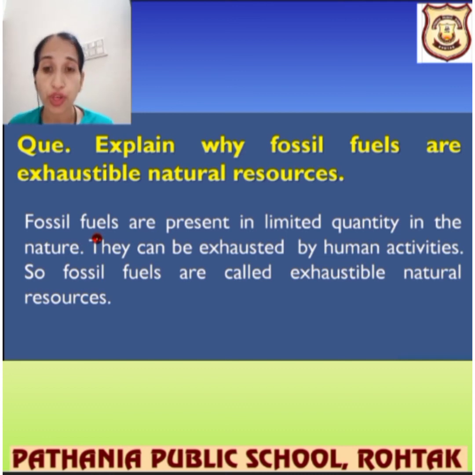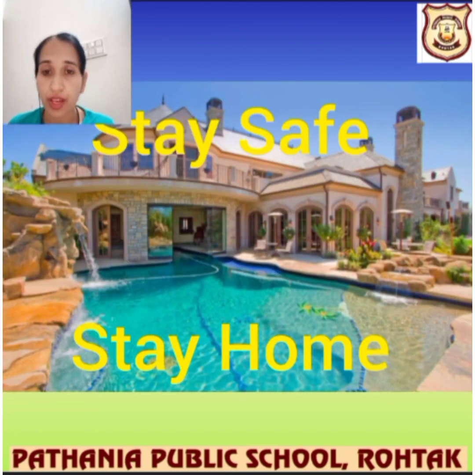There are a few important questions from this topic. Fossil fuels are present in limited quantity in nature. They can be exhausted by human activities. So fossil fuels are called exhaustible natural resources. They can be exhausted, they can be finished.